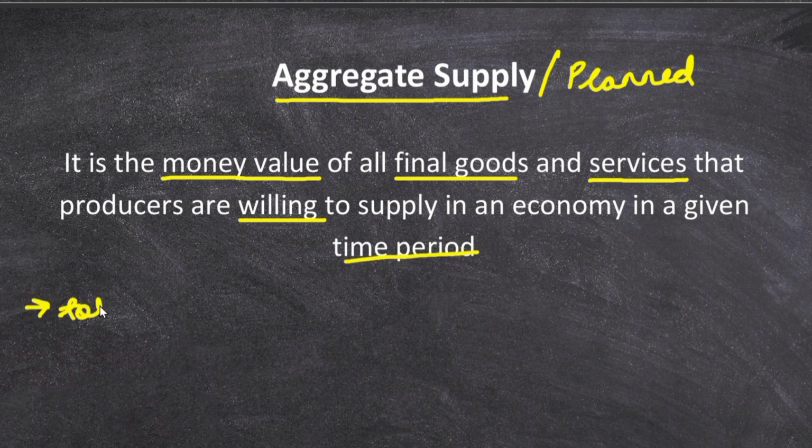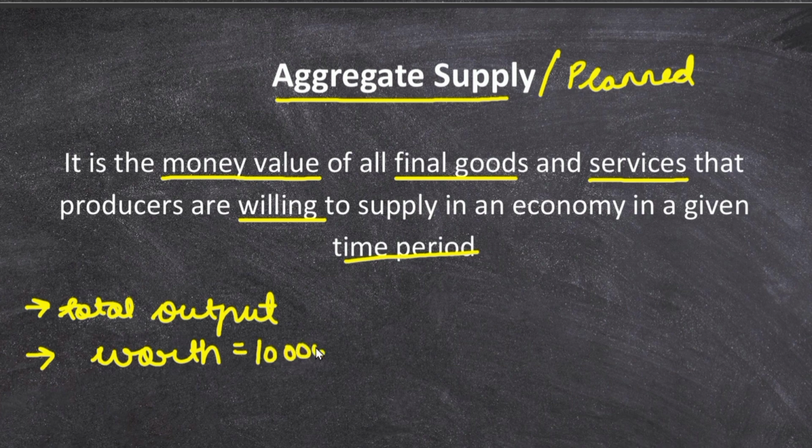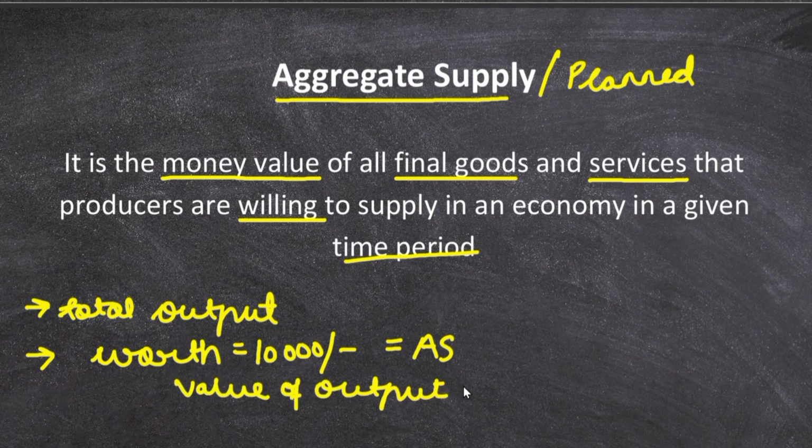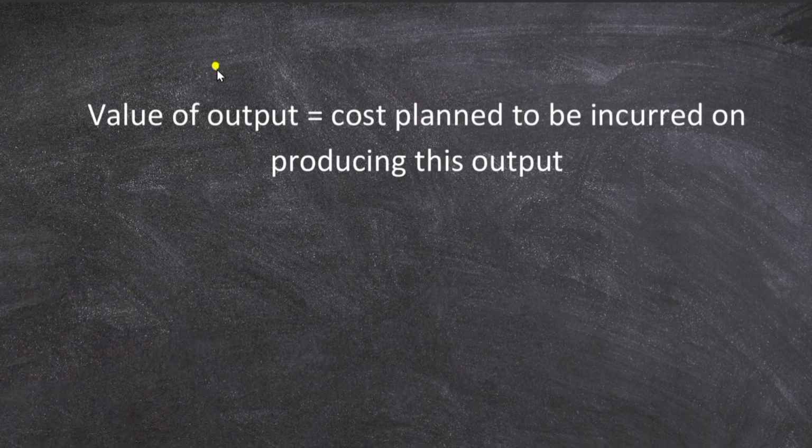So it is the total output of goods and services. Let's say producers are willing to supply output worth rupees 10,000 in an economy. So AS is 10,000 rupees, that is, the value of output is 10,000 rupees. Now the value of the output, which is 10,000 rupees, that is AS, would be equal to the cost expected to be spent on producing the output.